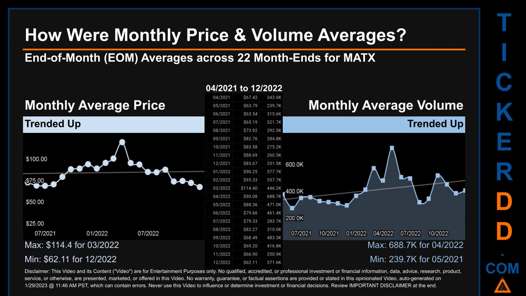The maximum end-of-month average price was $114.40 for 03/2022, while the minimum was $62.11 for 12/2020. Looking at volume, 04/2022 and 05/2021 respectively saw the highest and lowest monthly average volume at 688.7 thousand and 239.7 thousand.